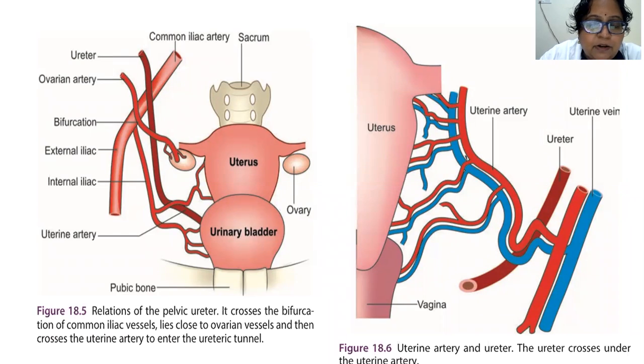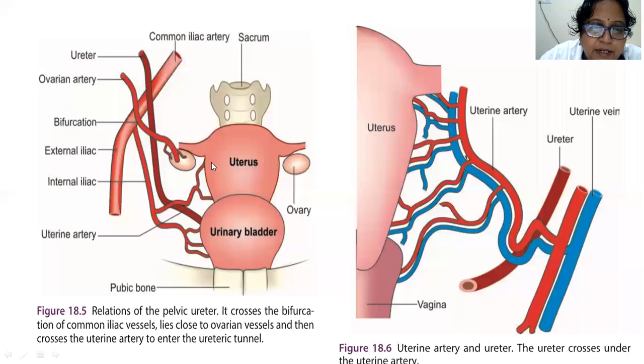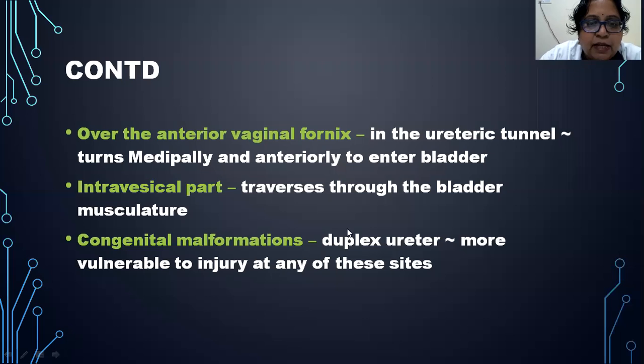Next location is the part where it turns medially to enter the urinary bladder, over the anterior vaginal fornix in the ureteric tunnel, where it turns medially and anteriorly to enter the bladder. Next location is the intravesical part. This is the next common part where it turns medially and enters the ureteric tunnel to enter the urinary bladder. The next one is inside the bladder. The transvesical part is the next common one, where it traverses the bladder musculature.